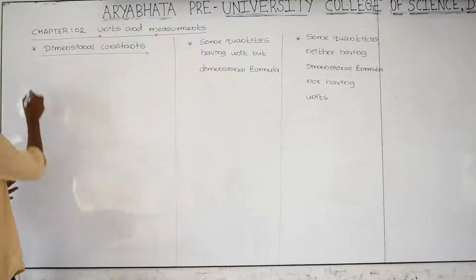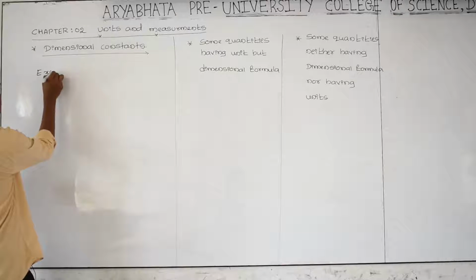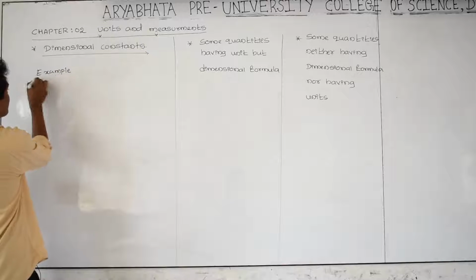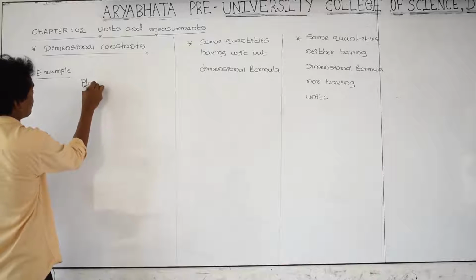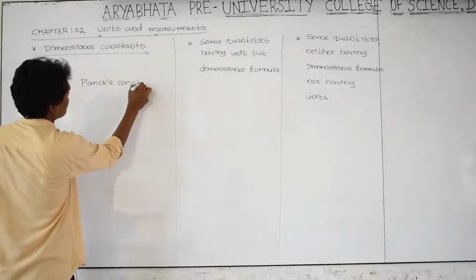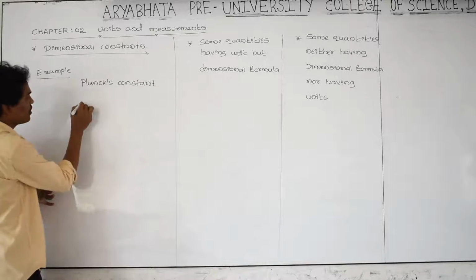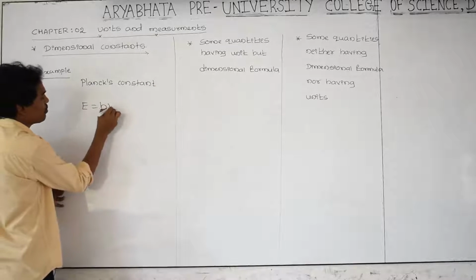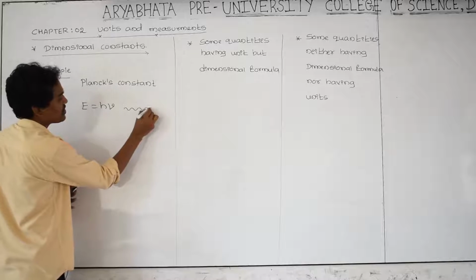For example, Planck's constant, that is, as you know very well, the formula E is equal to h nu. For example, here the light radiation is there.